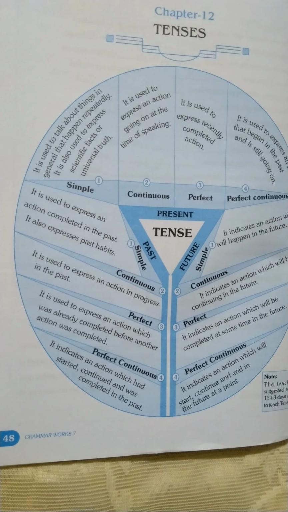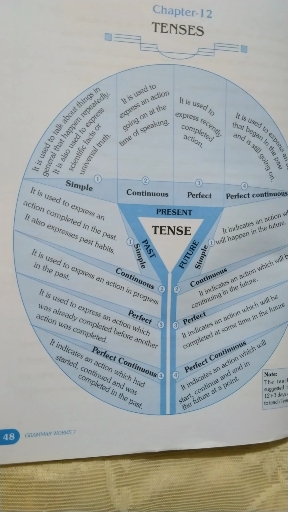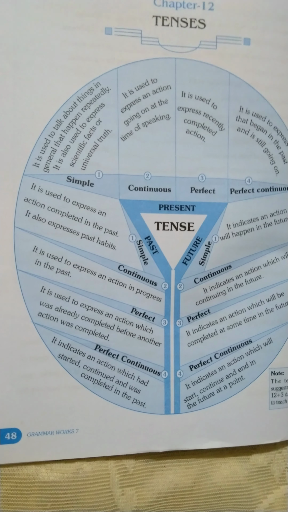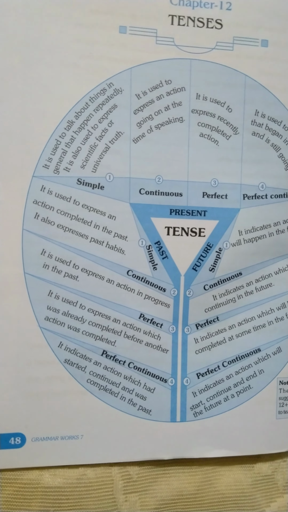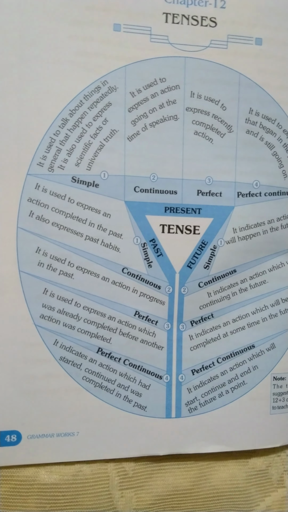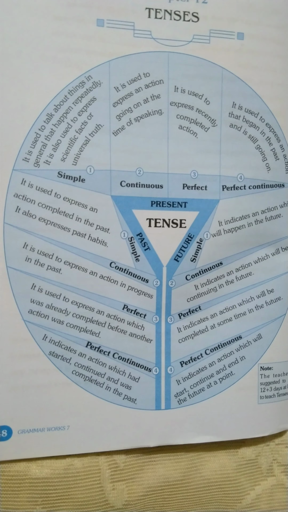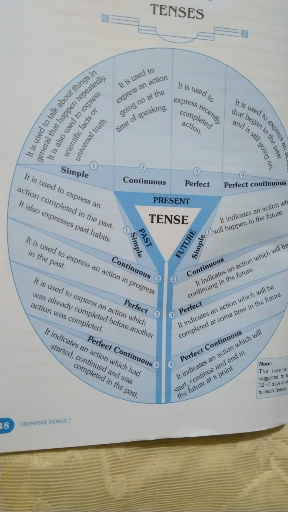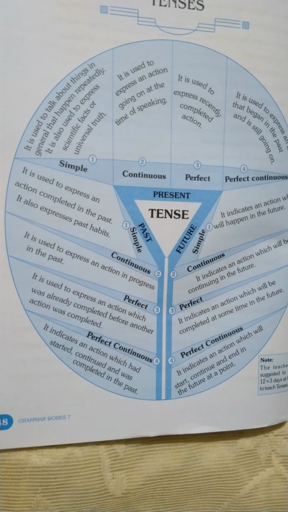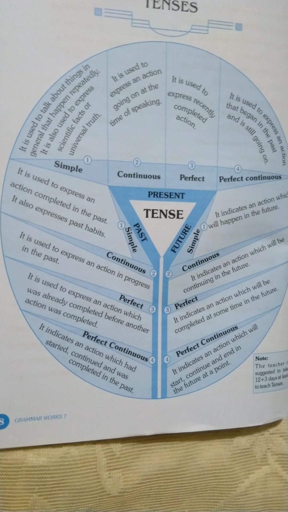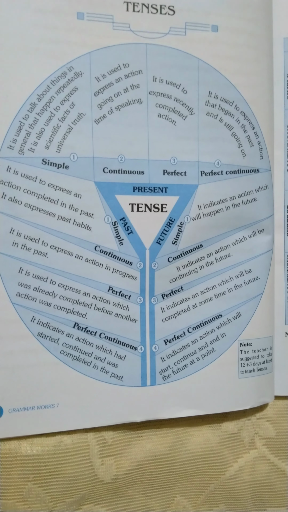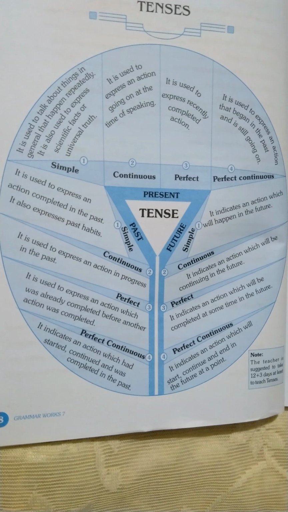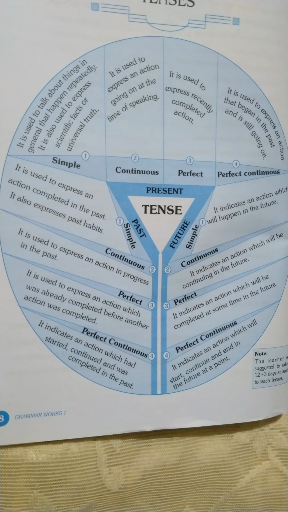It means that the action had completed at some point in the past, before another action had begun.